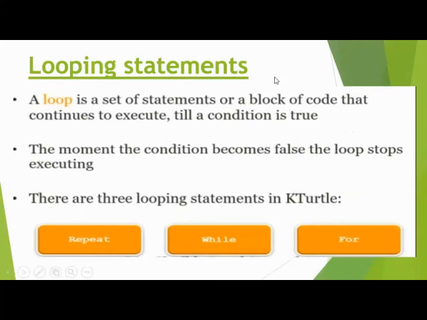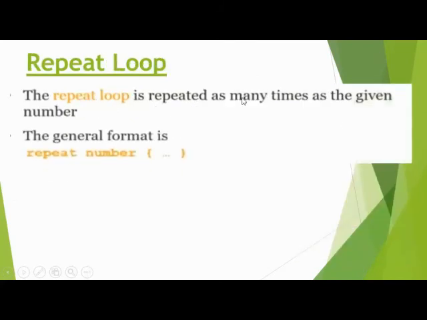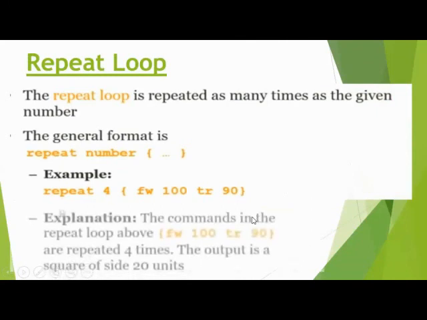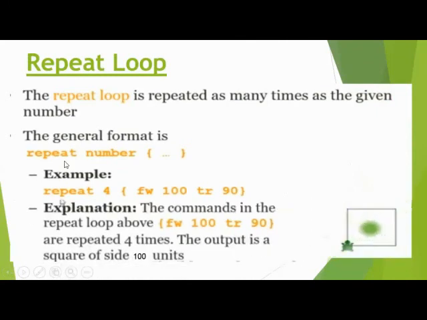This is what a looping statement is. A looping statement is a set of statements or block of code that continues to execute till the condition is true. There are three types of loops in KTurtle: repeat, while, and for. Hurry up, please take a screenshot of this. The repeat loop is repeated as many times as the number you give. It is a general format of this, and this is an example of the repeat command. So this is an example, this is the picture. Hurry up, please take a screenshot of this.